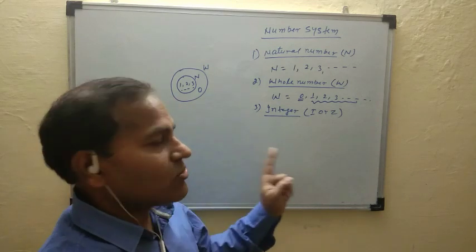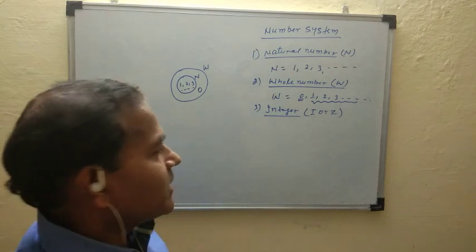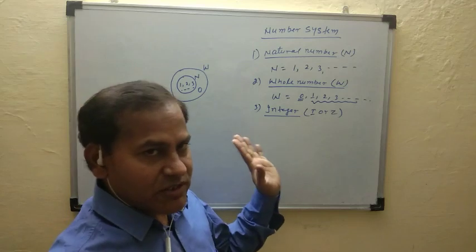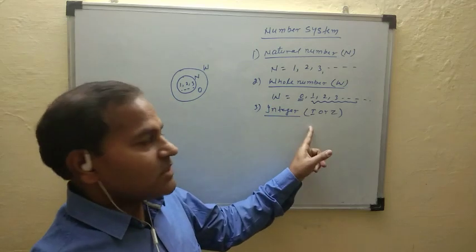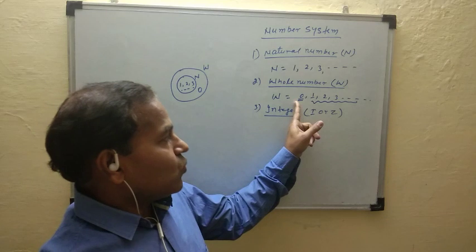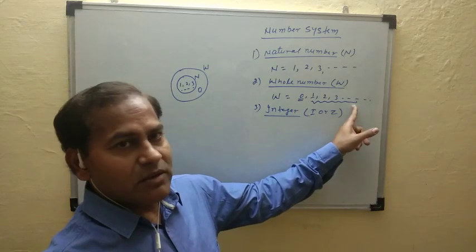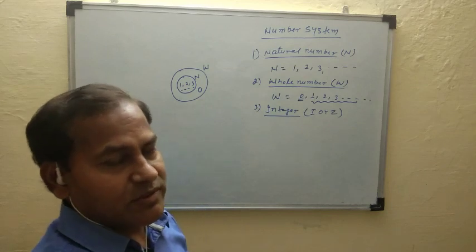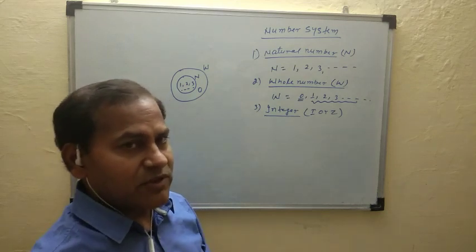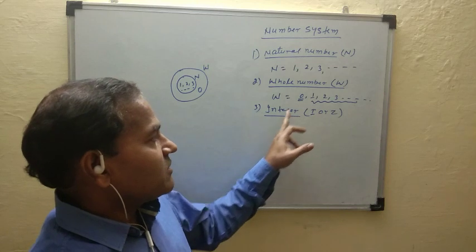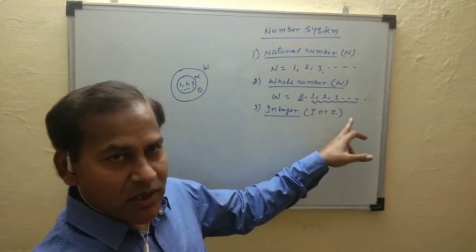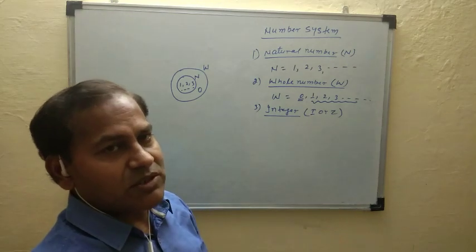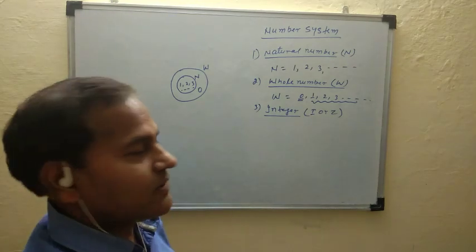Now the definition of integer: whole numbers including the negatives of natural numbers are called integers. Once again, write the definition: integer is whole numbers including the negatives of natural numbers.